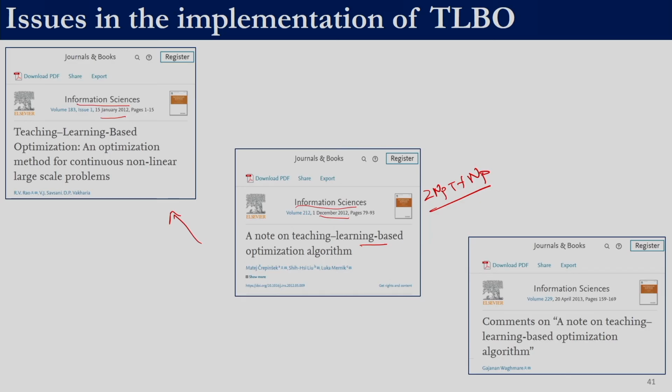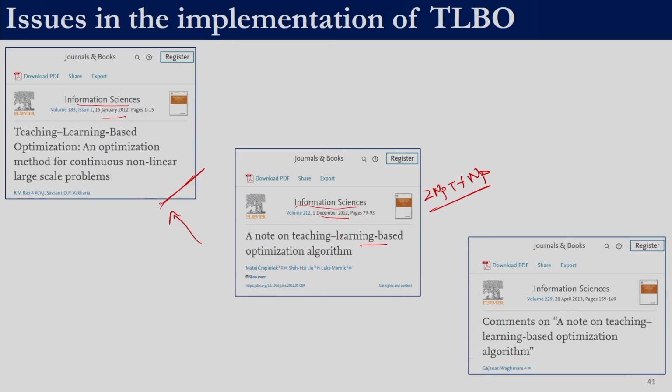Additionally, there was another step implemented in teaching learning based optimization called duplicate removal. We will look into that. When we have duplicate removal, we actually substitute a new solution instead of the duplicates, and that also consumes functional evaluations. That was not considered in this paper. Apart from that, there was the issue of when the teacher phase and learner phase are to be implemented.